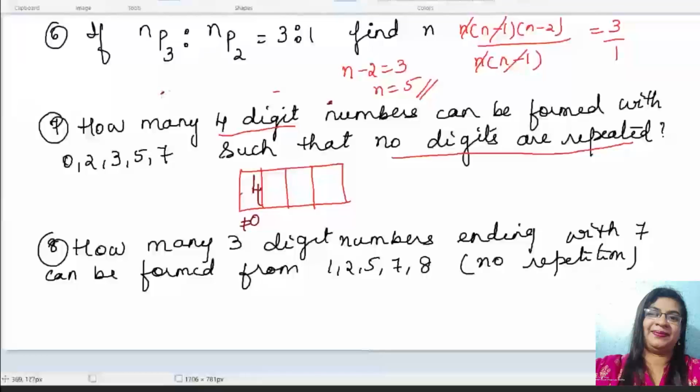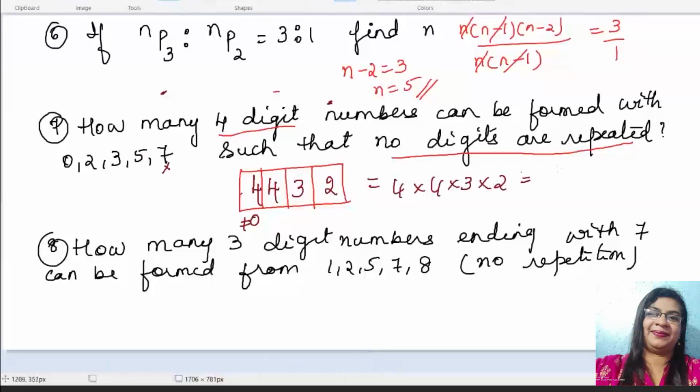So wherever there is a 0, I will start with the first box. Here, this cannot be a 0. So other than 0, how many numbers are possible in that box? Give me the answer in the chat box quickly. 4. So this box could be filled with 4 digits. Correct.